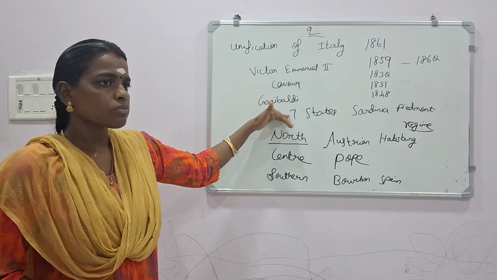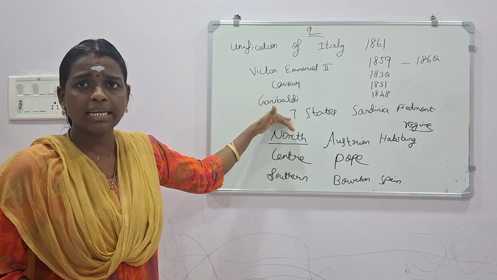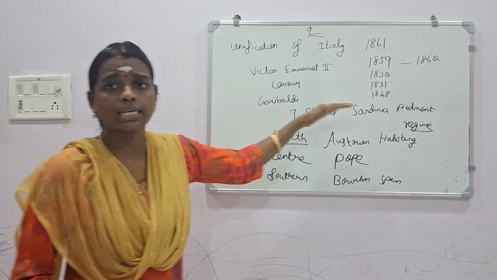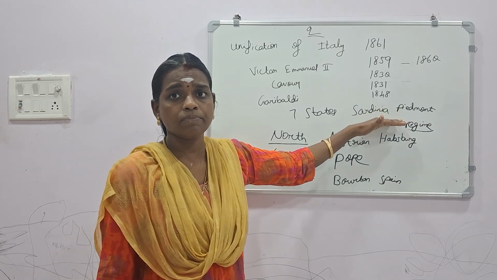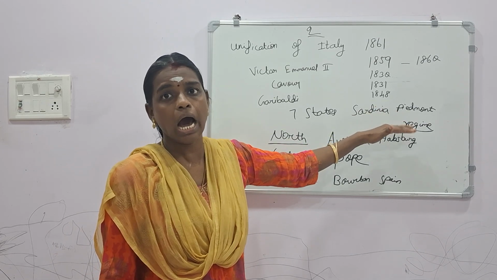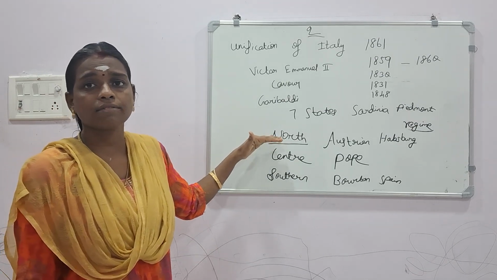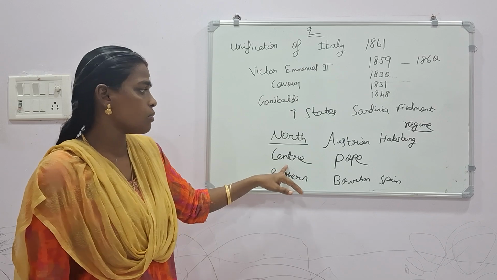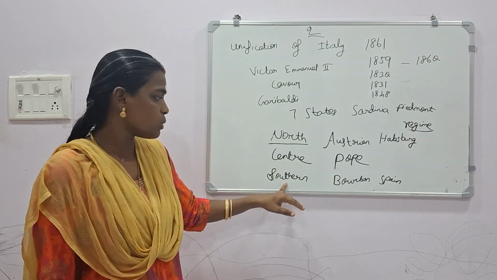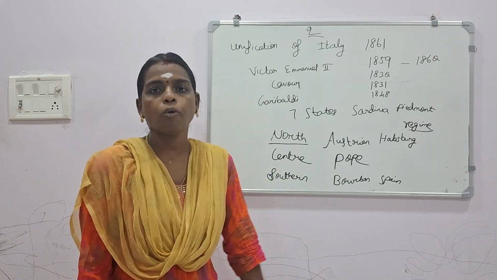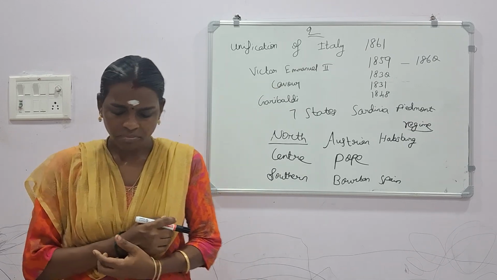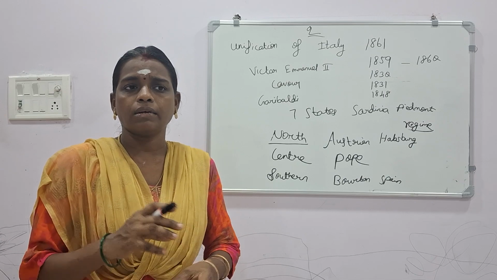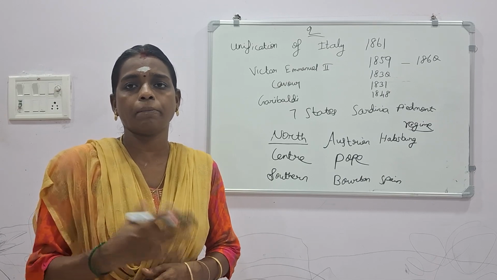So here, Italy was divided into 7 states. But one of the important states was Sardinia-Piedmont. It was under the control of the Italian princely house. Second, the northern part of Italy was ruled by the Austrian Habsburg. The Center was ruled by the Pope. And the last one, the southern part of Italy was ruled by the Bourbon dynasty of Spain. And next thing is given in your book.